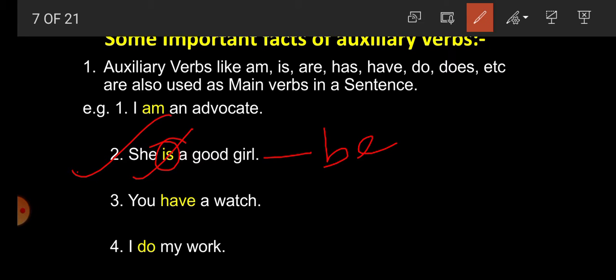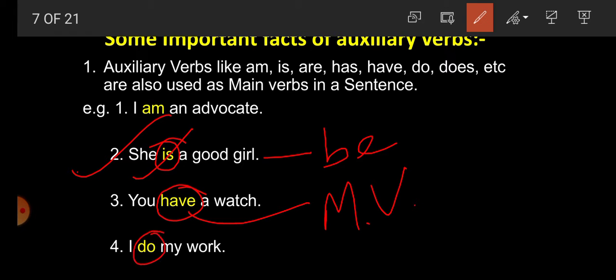Now number 3, you have a watch. Here have means possess, and here have is used as main verb, because after that there is no other main verb. Next, I do my work. Do means doing any work, so do is again the main verb. So student, we have read here that auxiliary verbs like am, is, are, has, have, do, does are also used as main verb in a sentence.